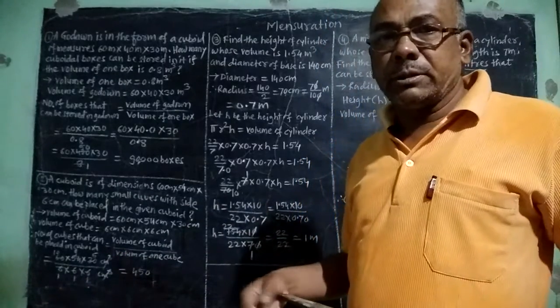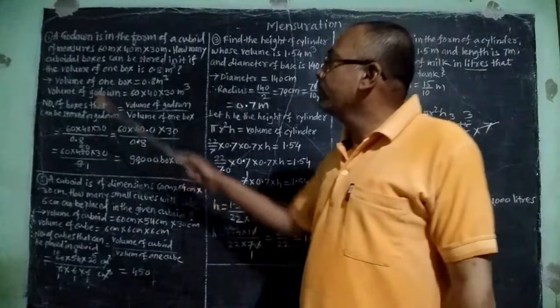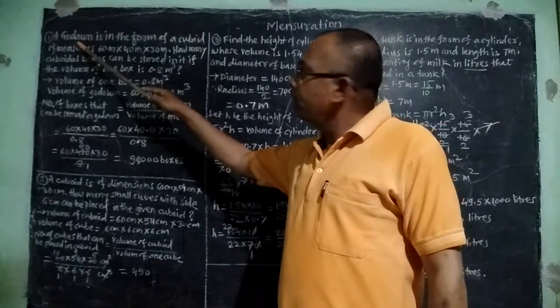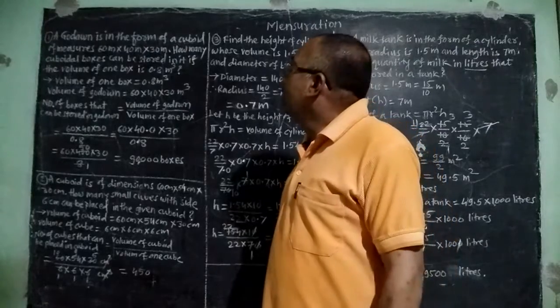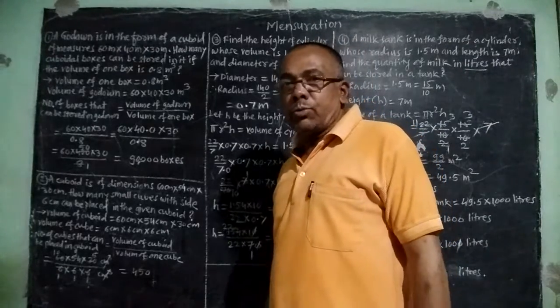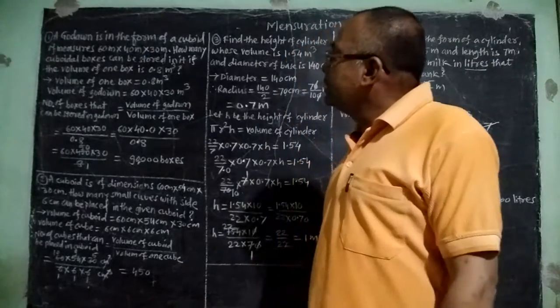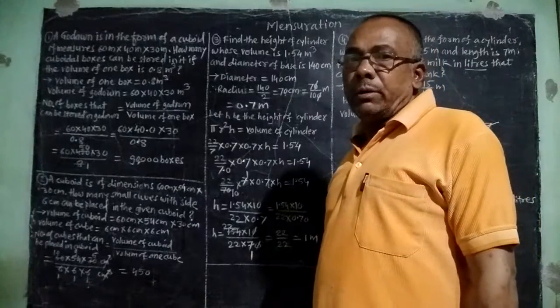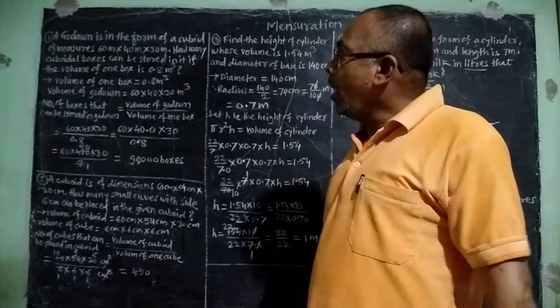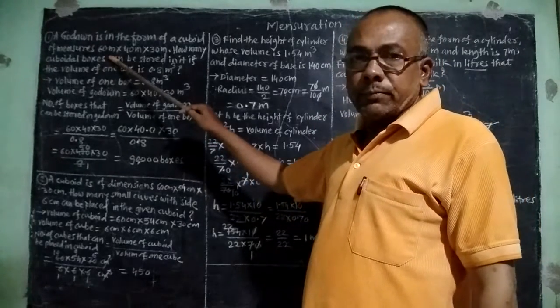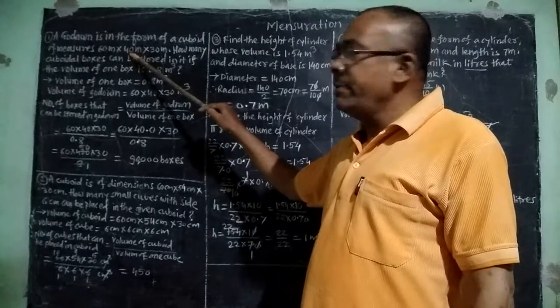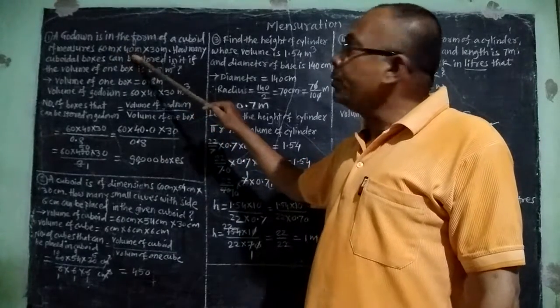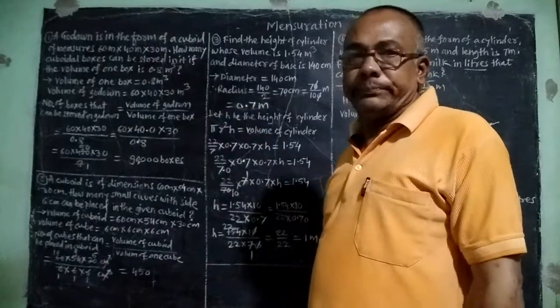So our first example is that a godown is in the form of a cuboid of measures 60 meter into 40 meter into 30 meter.